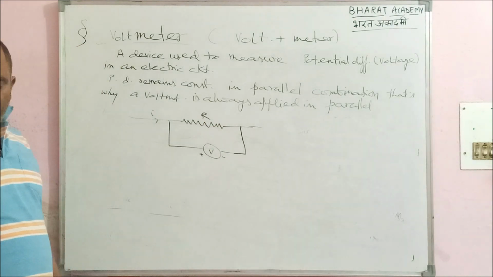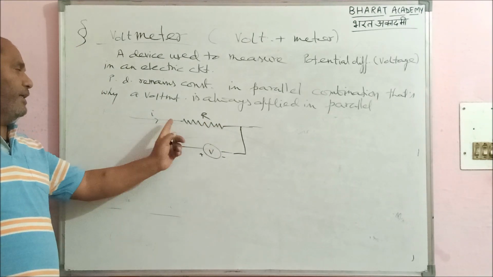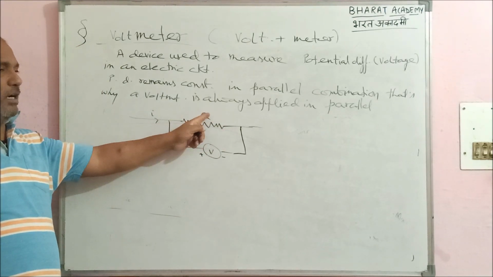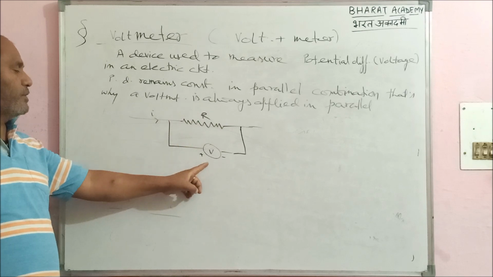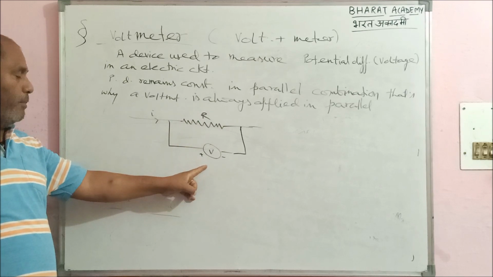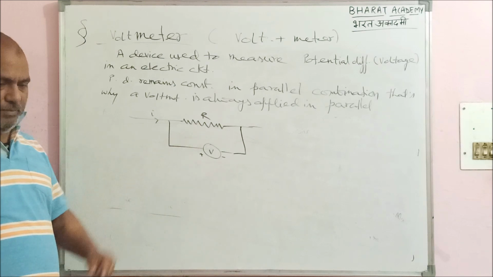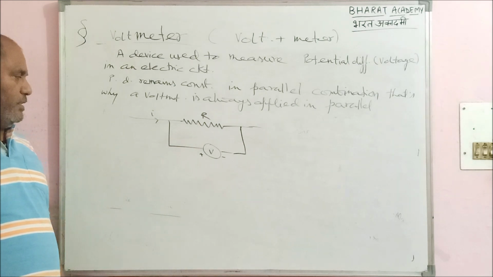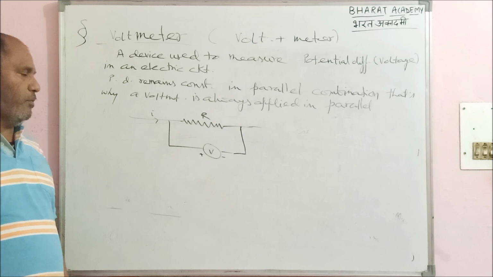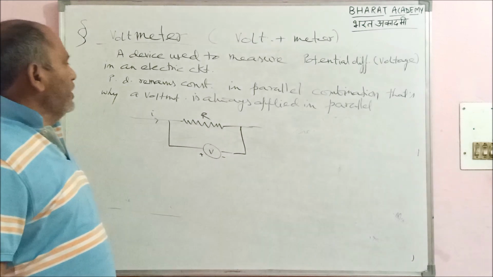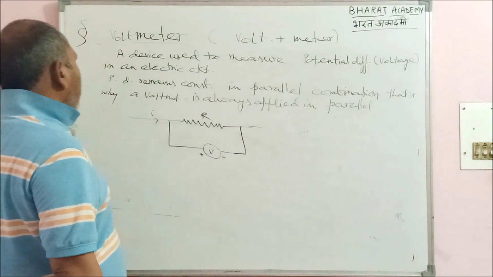Because we are reading the potential difference across R, which will remain constant if and only if I apply it in parallel. So this is one of the key factors: in order to measure the potential difference, a voltmeter is always applied in parallel.